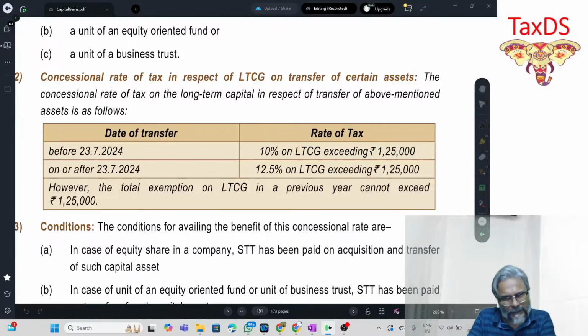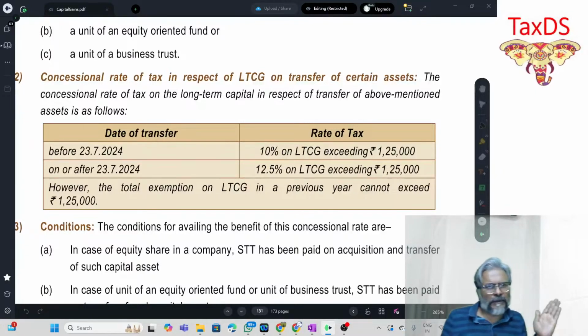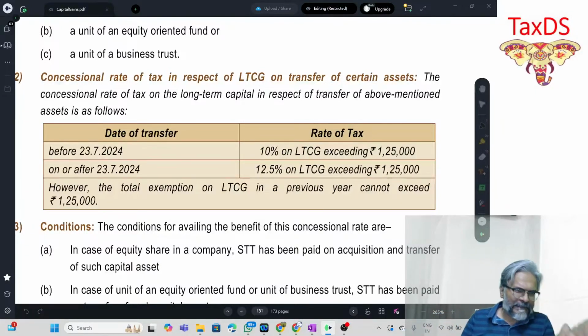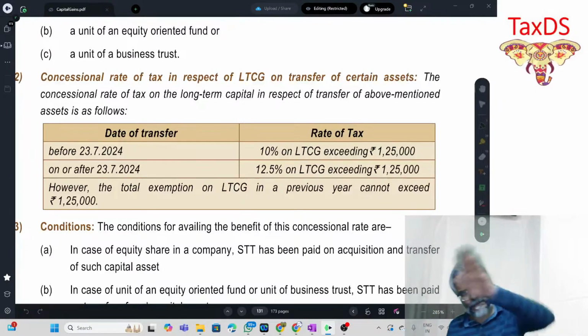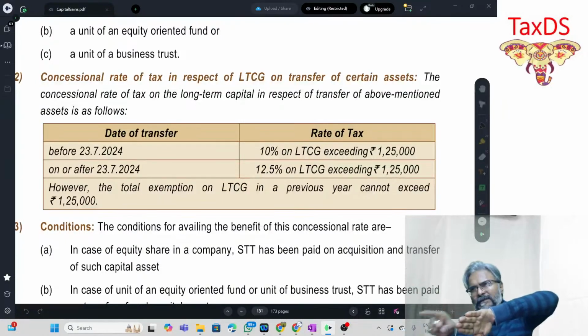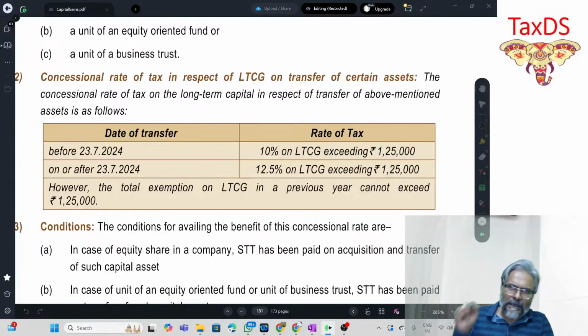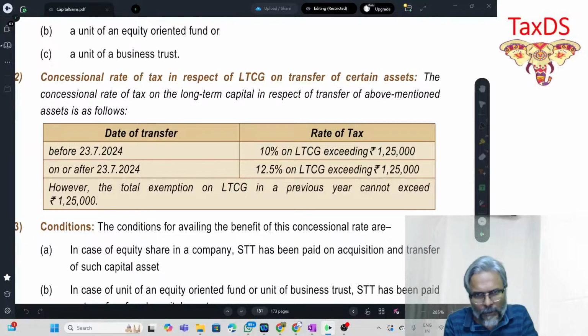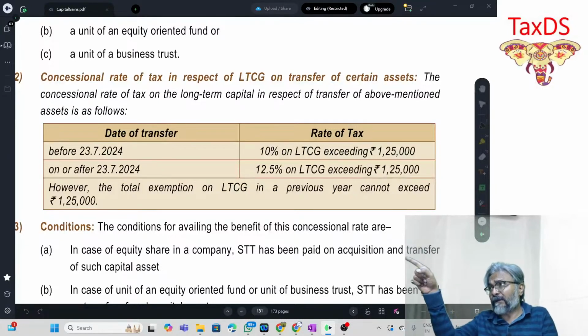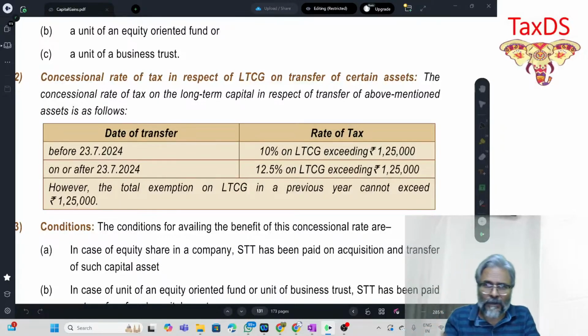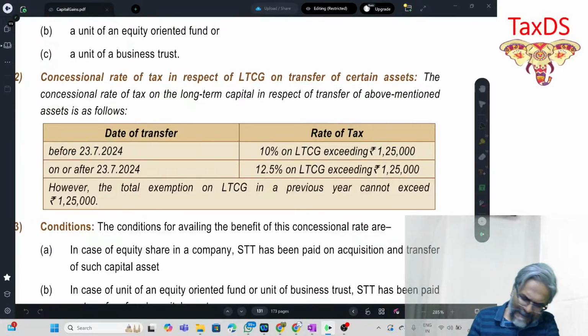Just remember the percentage. Earlier it was LTCG under 112A in excess of 1 lakh, on the excess amount 10%. Now, LTCG under 112A in excess of 1,25,000, on the excess amount 12.5%. Is that clear to all of you?